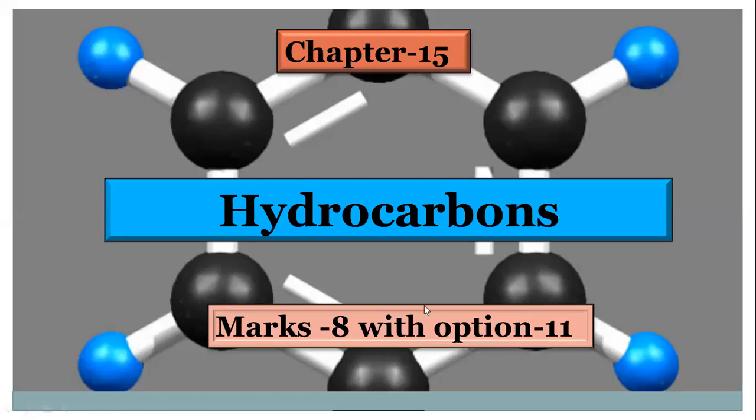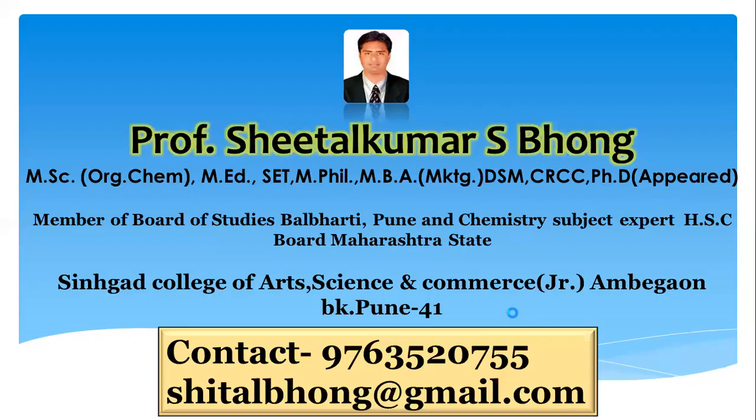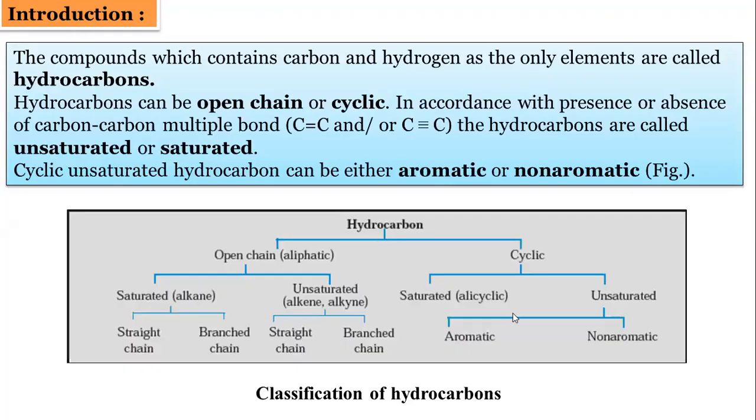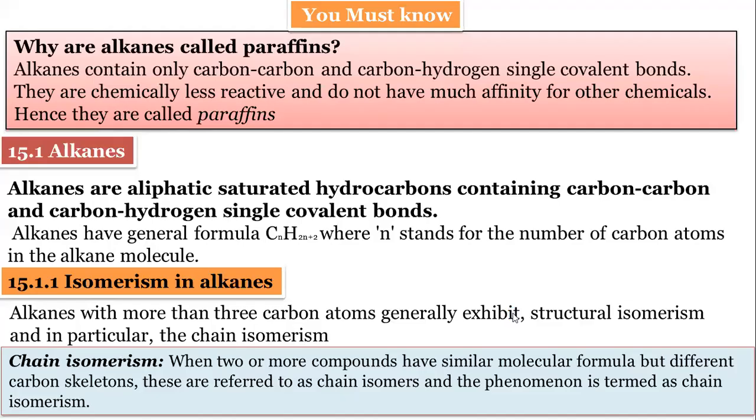Out of that 98 marks, we have to solve 70 marks of the paper. So out of 70, it will contribute 8 marks, and out of 98, it will contribute 11 marks. If you prepare this chapter very well, you will get 11 marks with option. The introduction part is already completed: what is meant by hydrocarbons? Then we also discussed the alkanes.